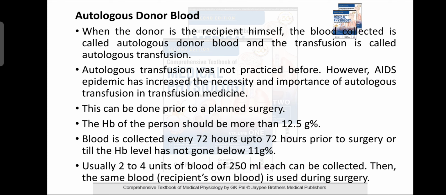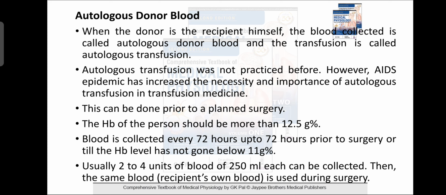Autologous donor blood. When the donor is the recipient himself, the blood collected is called autologous donor blood, and the transfusion is called autologous transfusion. It was not practiced much before, but the AIDS epidemic has increased the necessity and importance of autologous blood transfusion in transfusion medicine. This can be done prior to any planned surgery.